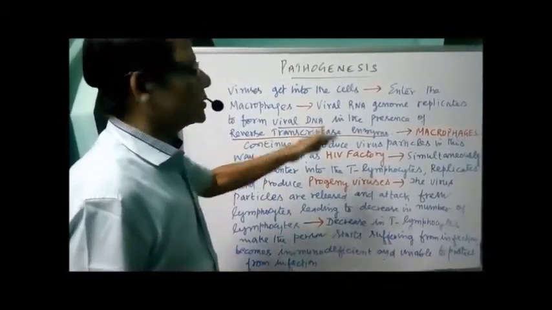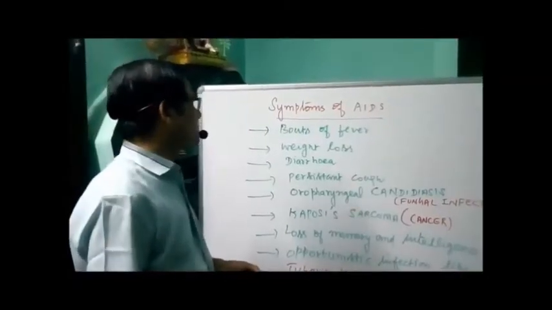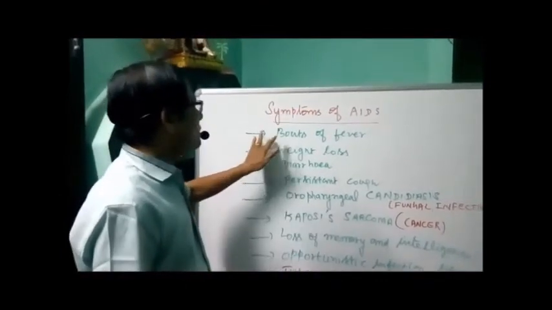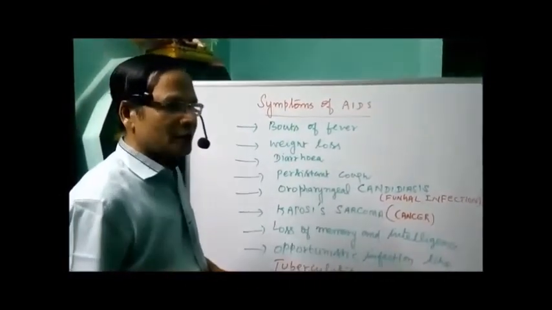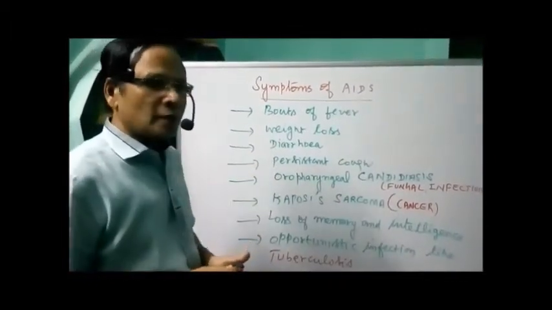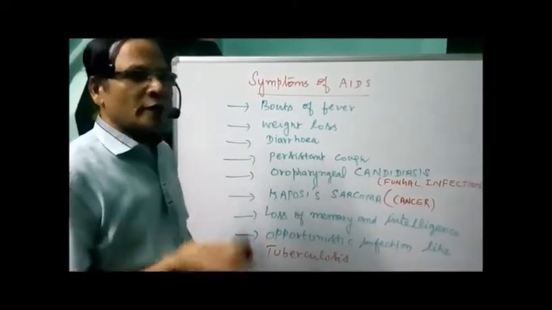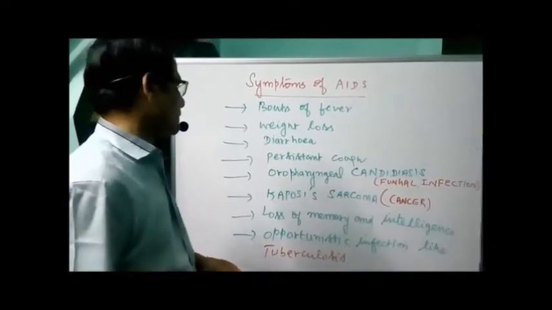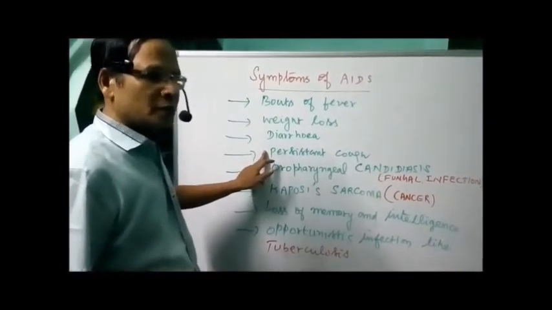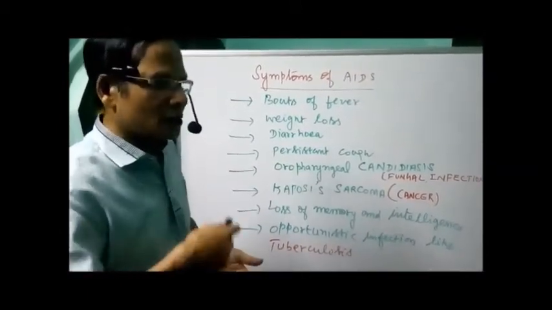Now see the symptoms related to AIDS. What are the symptoms of AIDS? 1. Bouts of fever, that is a recurrence of fever, persistent fever, chronic fever. Then weight loss, at least 10% of the body weight is lost. Then diarrhea, chronic diarrhea, occurring continuously. Then persistent cough, a dry cough without cold, also continuous.